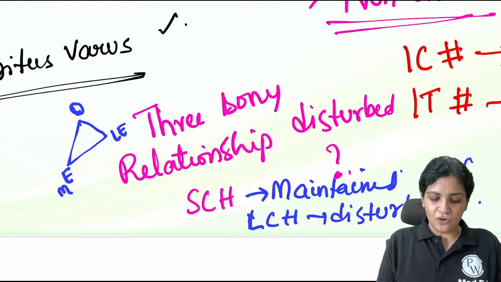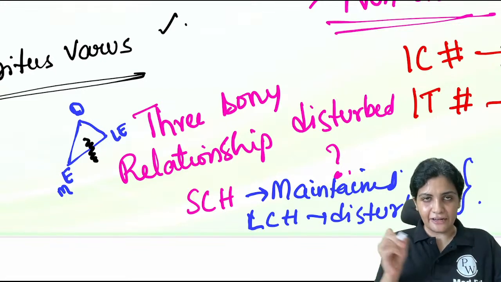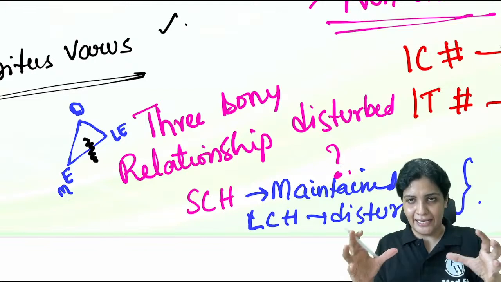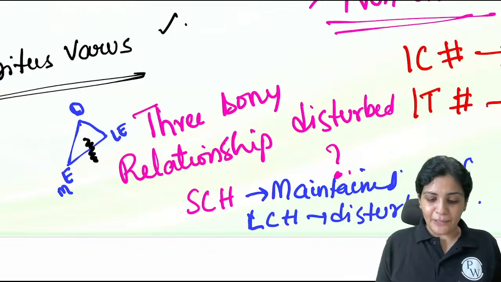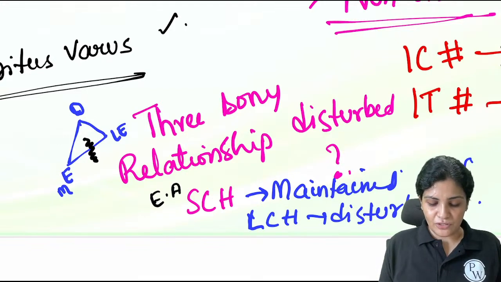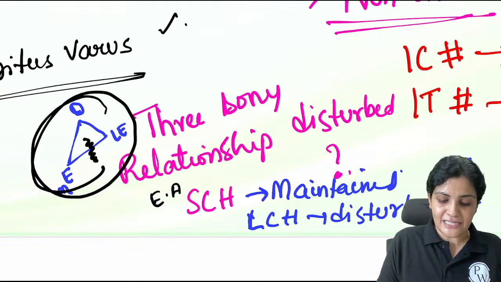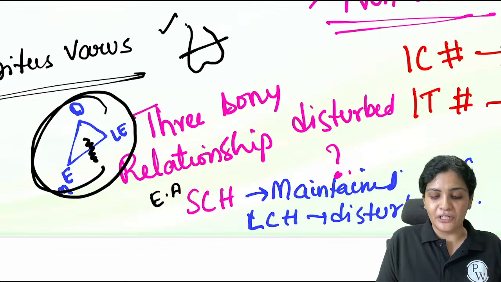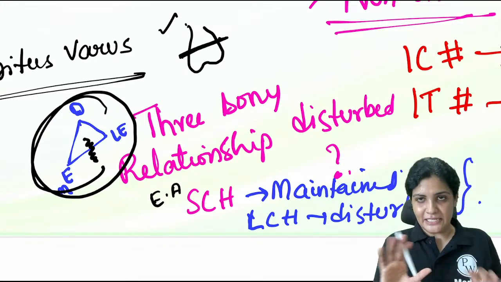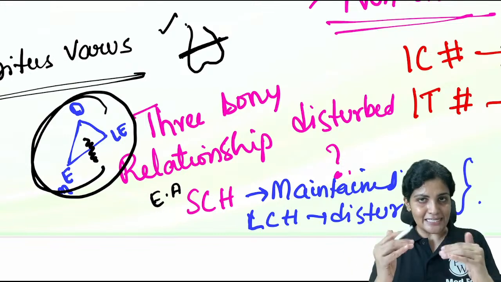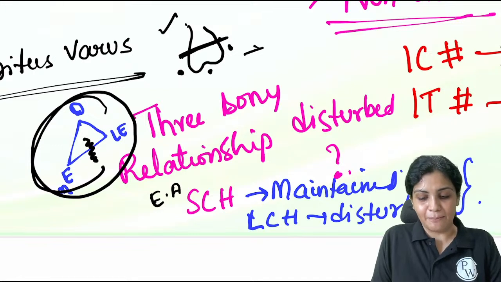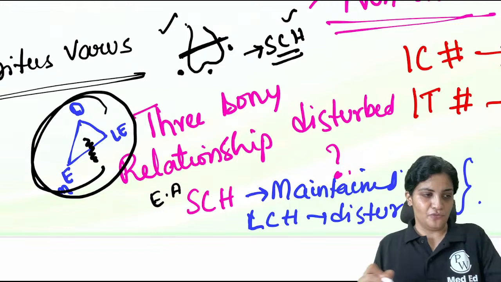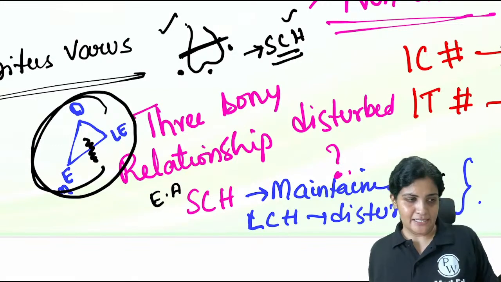Here, because this is an intra-articular fracture, there will be some disturbance in the condyles, right? So that is why the 3-point relationship is disturbed in lateral condylar fracture. And because this is an extra-articular fracture, there is no disturbance to the bony structures. The fracture occurs above the condyles. There is no disturbance between the condyles, it is just above the condyles. Hence, the 3-point bony relationship is maintained in supracondylar fracture humerus. It is disturbed in lateral condylar fracture humerus. Is it clear?